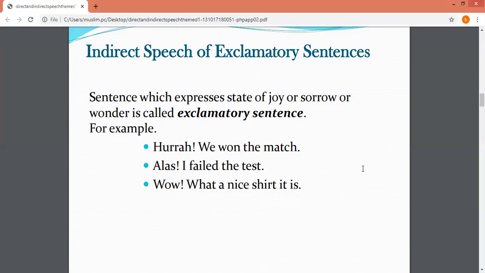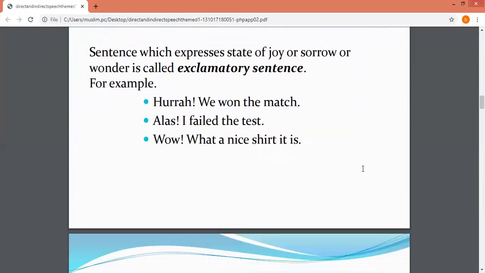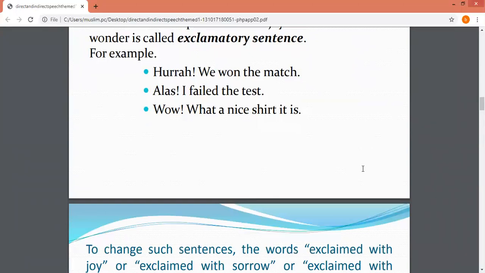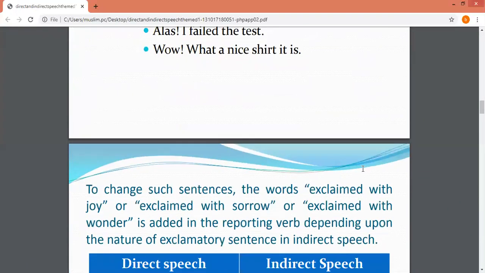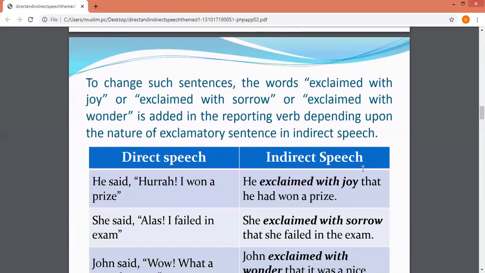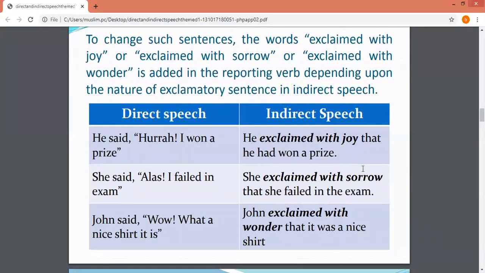These are all called exclamatory sentences. So how are we going to change these sentences into indirect speech? Look here. To change such sentences, the words exclaimed with joy, exclaimed with sorrow, or exclaimed with wonder are added in the reporting verb depending upon the nature of the exclamatory sentence in indirect speech.